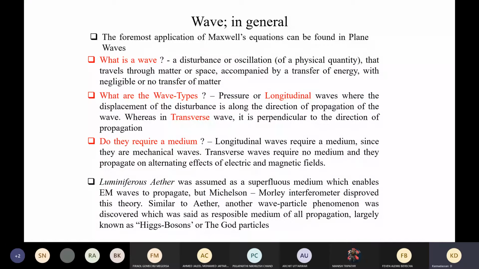Before that, we have to discuss what this wave itself is. A wave is a disturbance or an oscillation, anything you can call it, or a change in a particular quantity. This quantity can be energy, electric field, magnetic field, power, potential, or current.